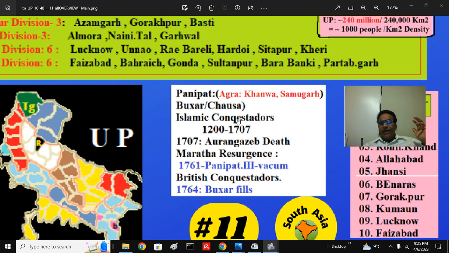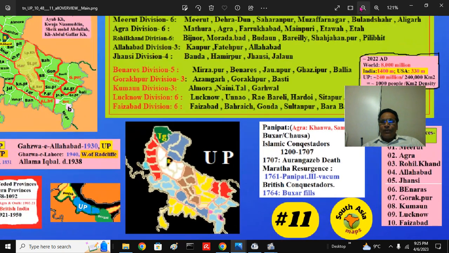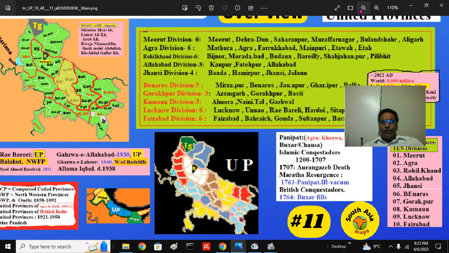Then the Islamic conquistadors from Central Asia, then the death of Mughal Badshah Ghazi Aurangzeb, then the Maratha resurgence, the 1761 Battle of Panipat, and the vacuum, the British conquistadors from Plassey, the 1764 Battle of Buxar. The 1761 Panipat created the vacuum and Buxar filled it, and the result is the formation of the United Provinces eventually.